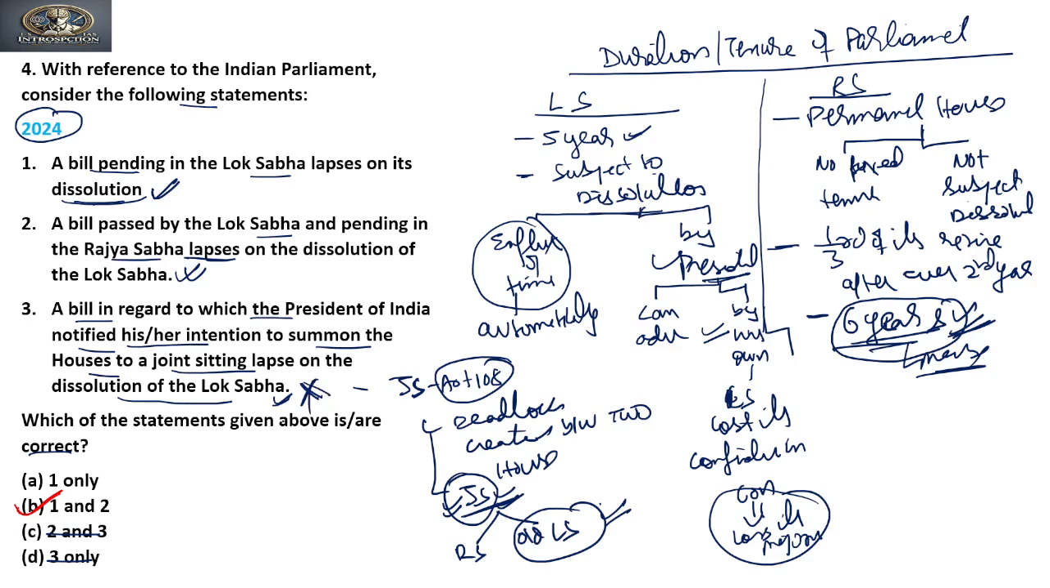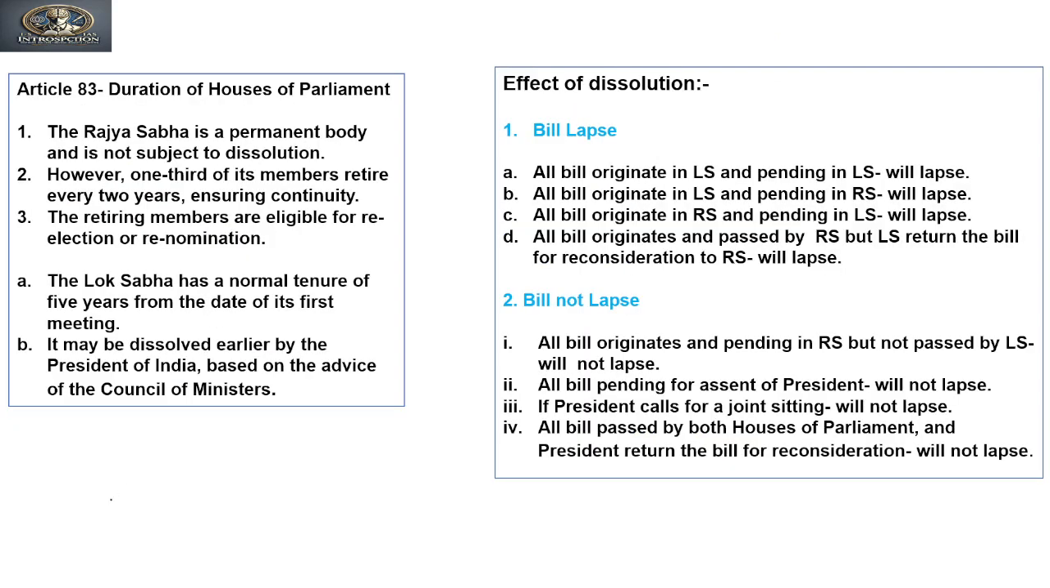Clear? Now let's move to the explanation to this. So if you see the explanation to this question, here we can see that Article 83 talks about durations of Houses of Parliament, with respect to Rajya Sabha and Lok Sabha. The Rajya Sabha is a permanent body and is not subject to dissolution, is true. However, one third of its members retire every 2 years, ensuring continuity. The retiring members are eligible for re-election or re-nomination.